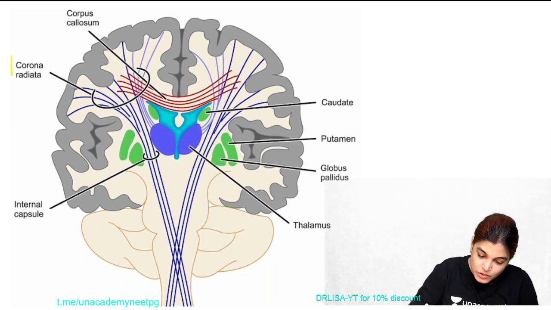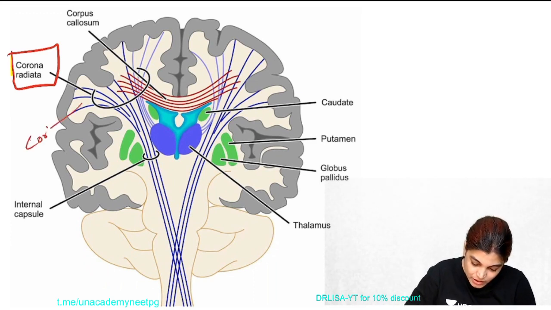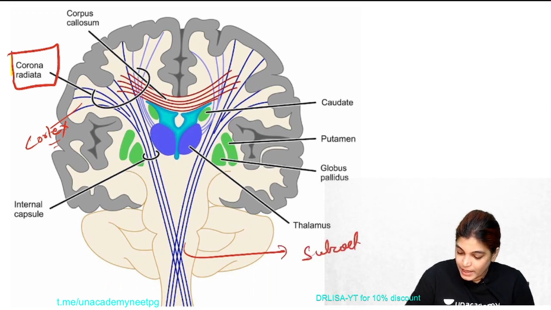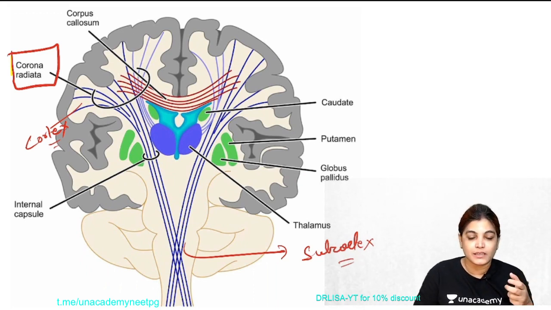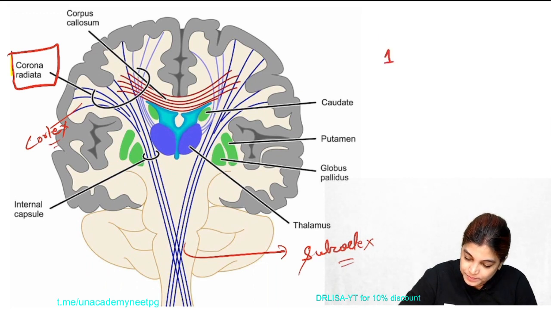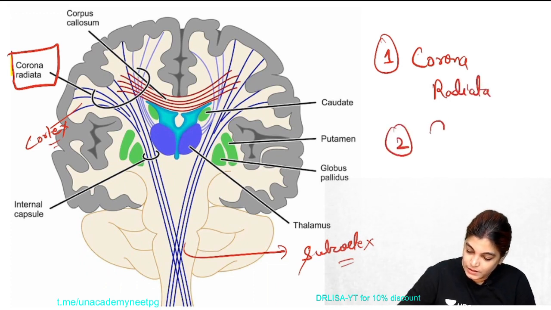One of them you can see here is the corona radiata, and the corona radiata fibers connect the cortex with subcortical areas, going lower down to the brain stem, spinal cord, thalamus and so on. The two most important projection fibers are corona radiata and internal capsule.